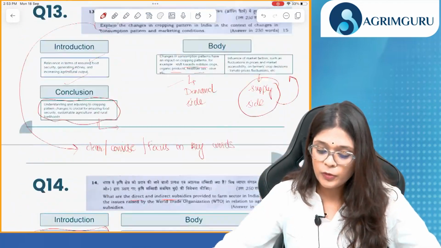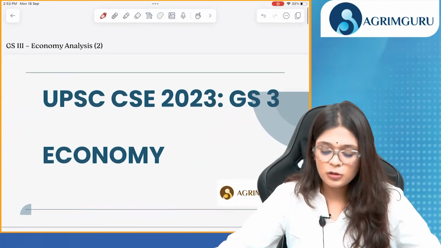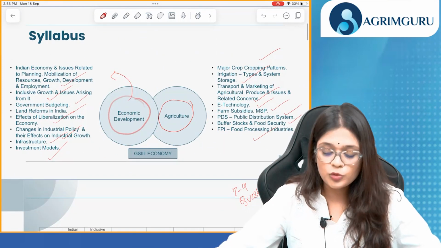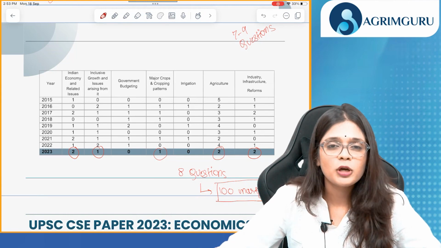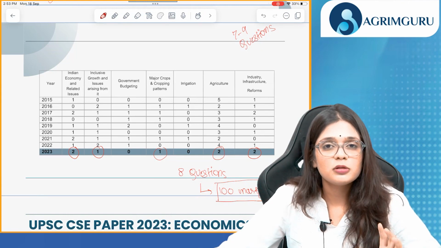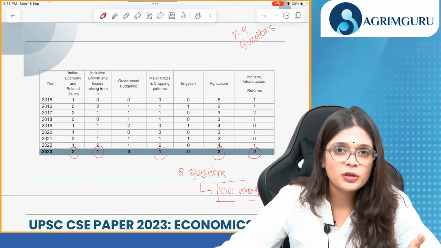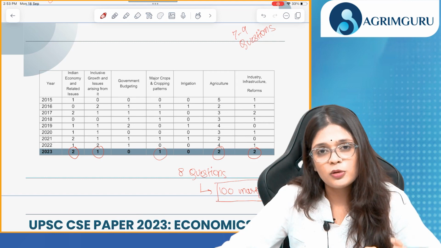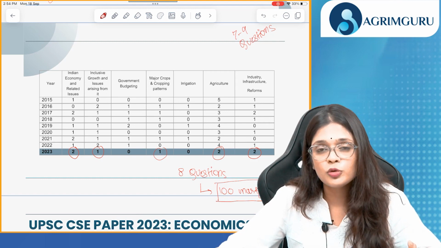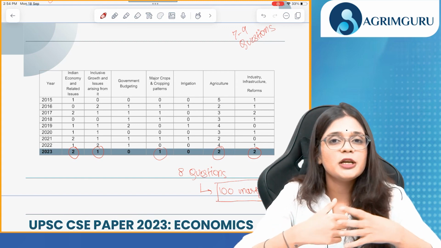So I hope this will help you. As per my analysis, the paper was comfortable for the students who have a good grasp of economy. And even if you don't, just believe that economy is a dynamic subject. It is not a difficult subject. It is a bit technical, it is dynamic, but it's not difficult. Once you understand all the concepts, it will be easier for you to understand all the newspaper articles, all the data and everything.